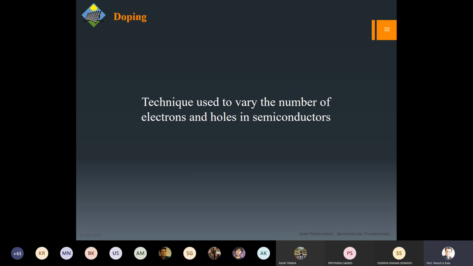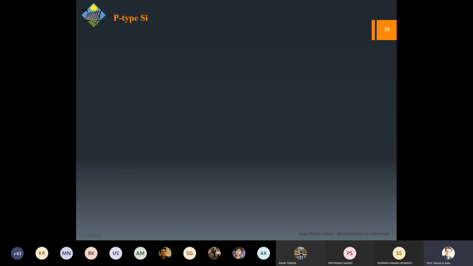As far as intrinsic semiconductors are concerned, they are actually of no use for us in a solar cell. Why? Because we have to impart some thermal excitation so that electrons will be available. It means we are giving some energy to make it work, and that is not good. We want more electrons readily available. So that's why we use a method called doping, a technique where you change the concentration of these carriers in the semiconductor.